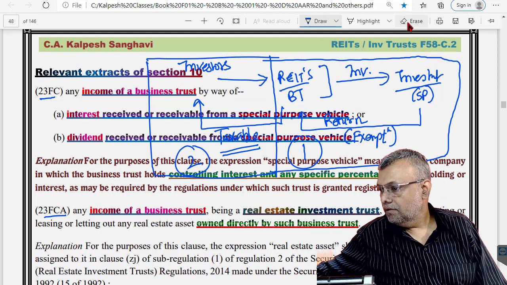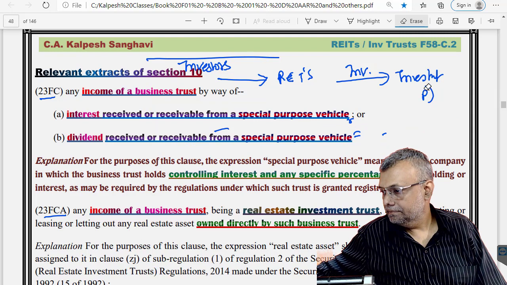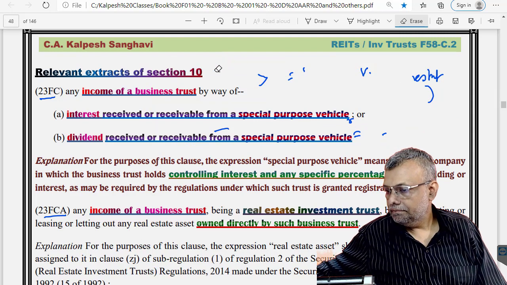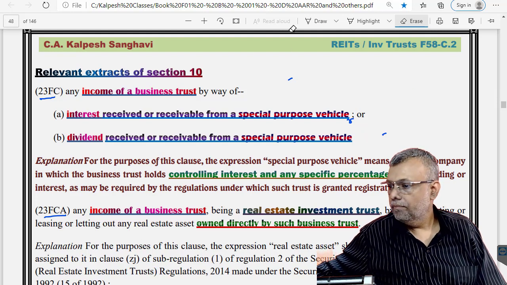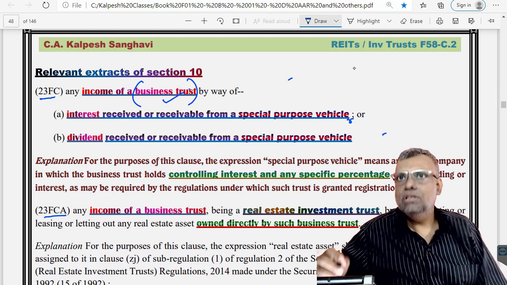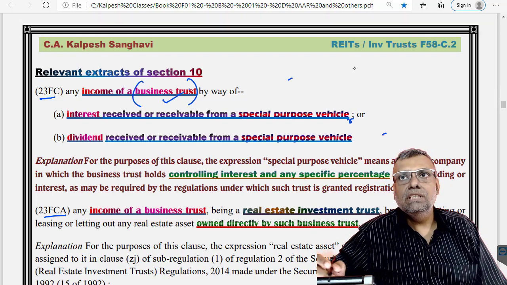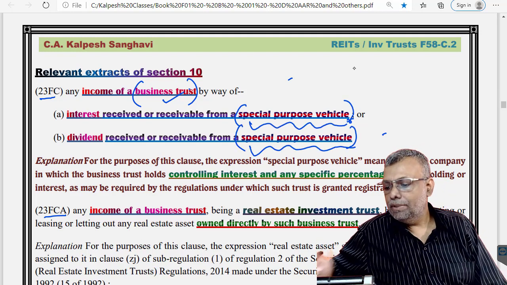Now first of all, we are only discussing the REITs. Now see, income of a business trust when the business trust has made investment into a special purpose vehicle. What is this special purpose vehicle?